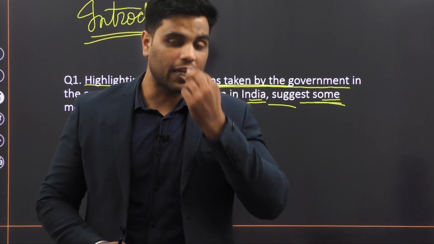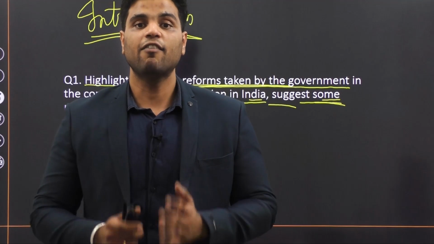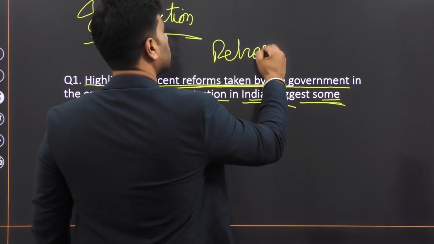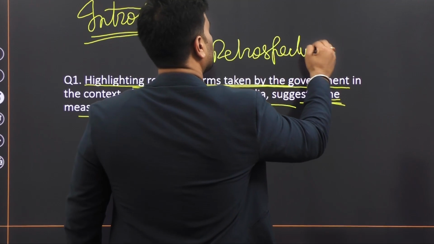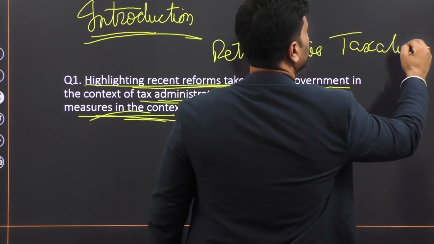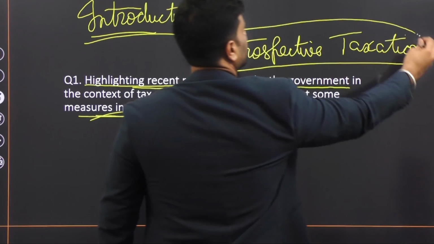Then the other measure that you can talk about is that government should completely eliminate retrospective taxation. Retrospective taxation has caused a lot of misery to India's image in the outside world.